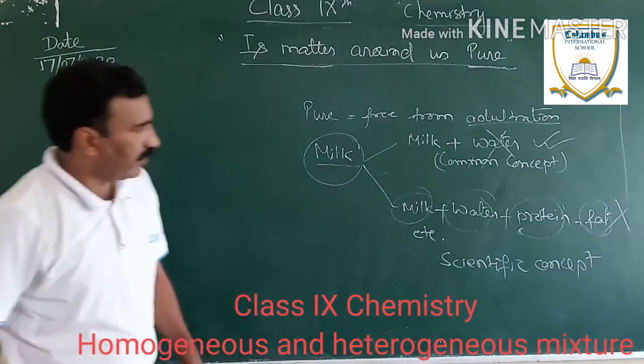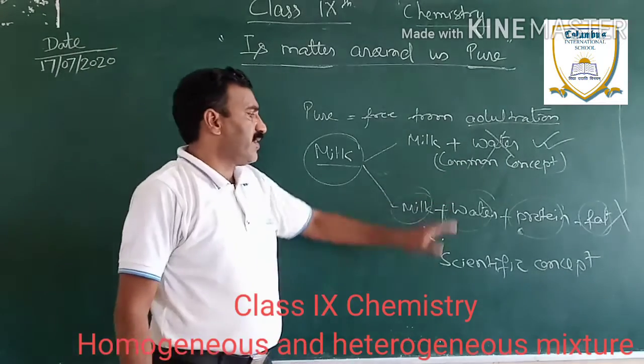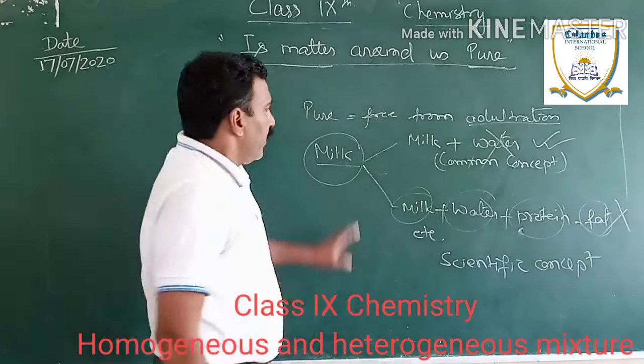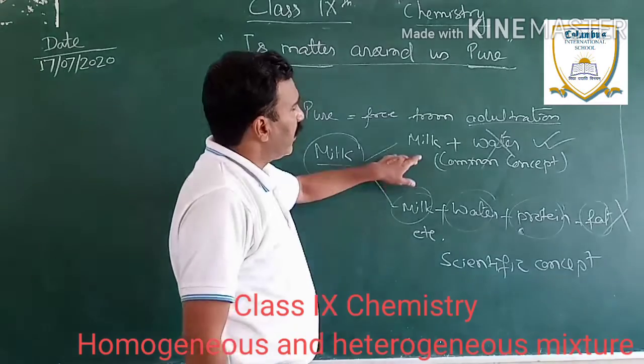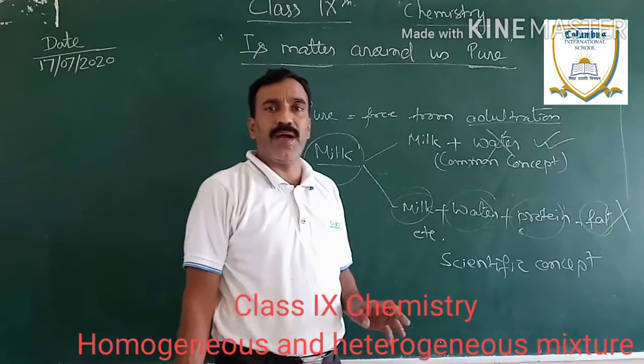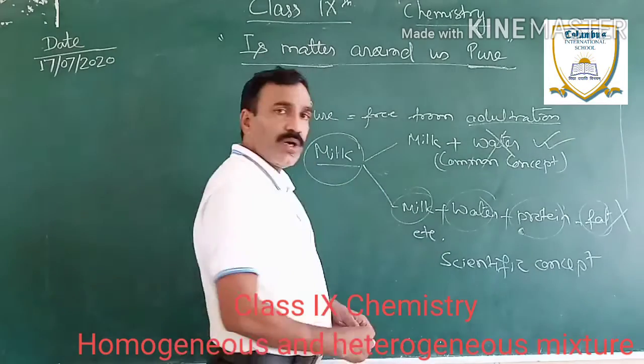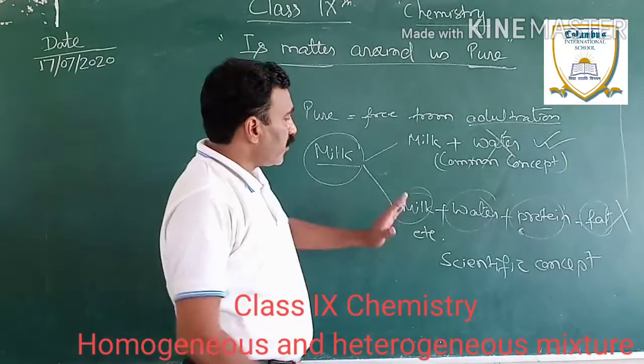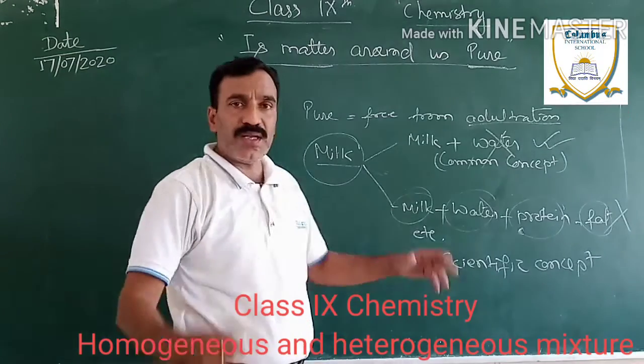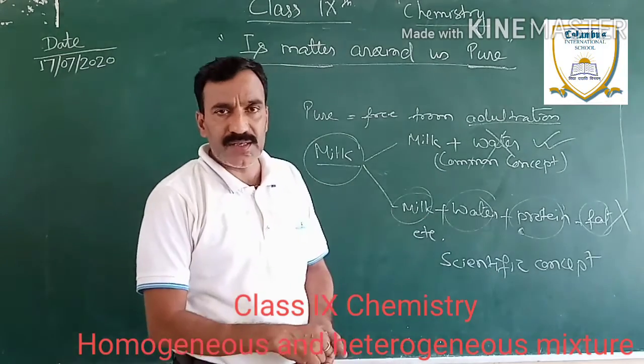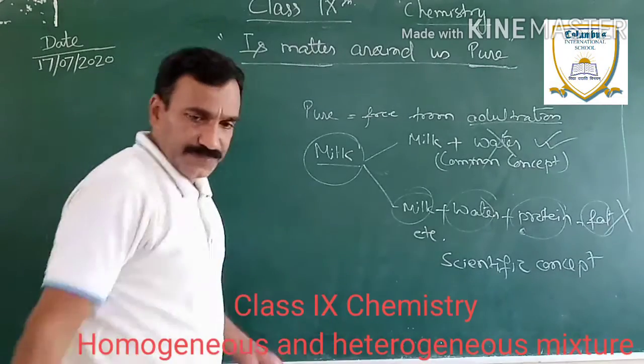So the common concept and the scientific concept are different. In the common concept, a substance which is free from adulteration can be said to be pure, but that is not true in the scientific concept. Then what is the meaning of pure in the scientific concept? Let us discuss that.